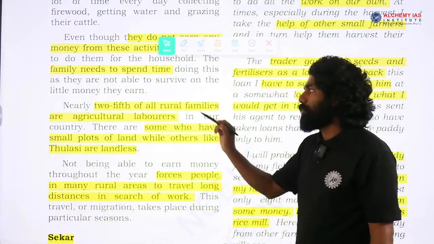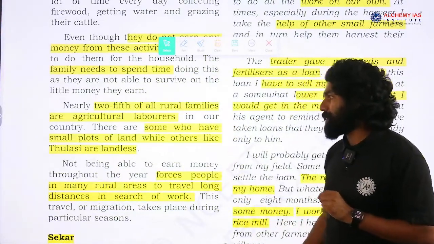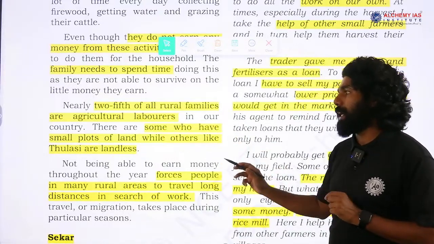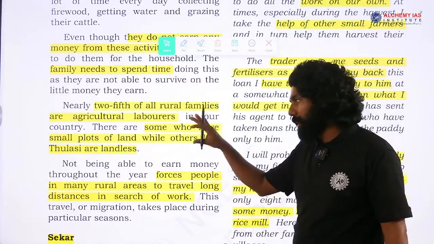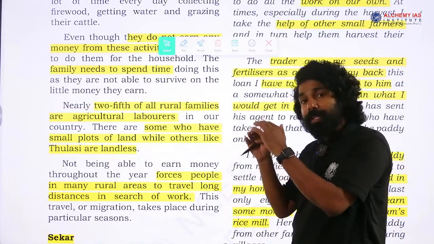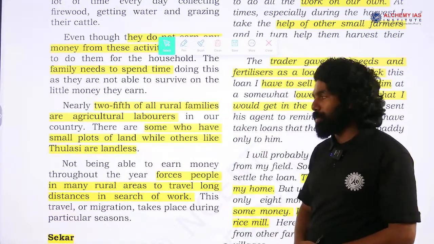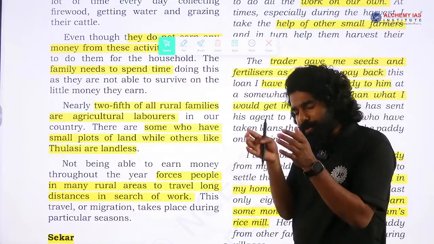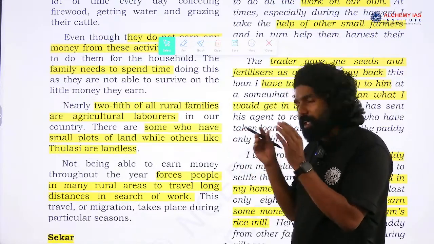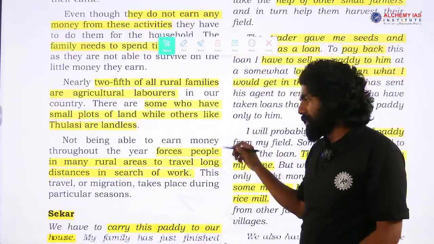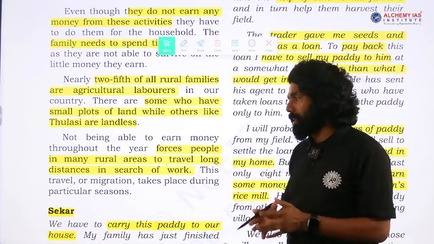Nearly 2/5 of all rural families in our country are doing agriculture work, as agricultural laborers. There are some who have small plots of land while others like Tulasi are landless. So, here also it is describing the issue: the majority in rural areas do not have ownership of land, they are mostly landless people. Only a few of them have ownership of small plots, a very limited area, maybe small farmers. But very few of the people in rural areas own large areas, large lands.